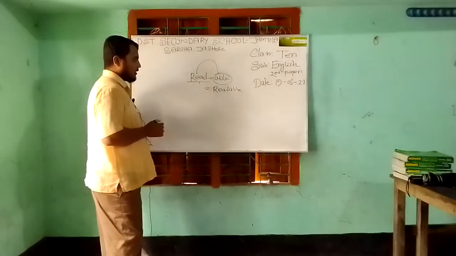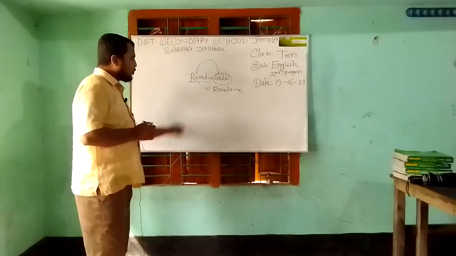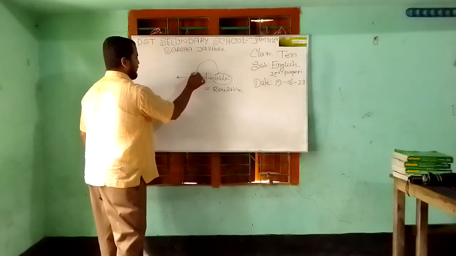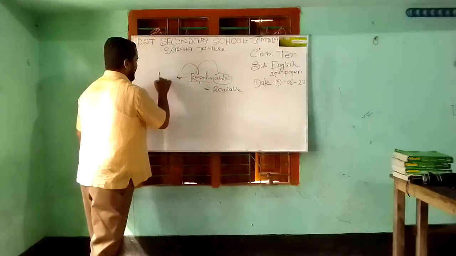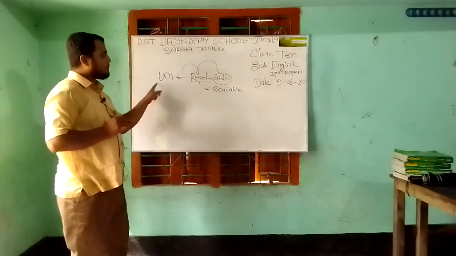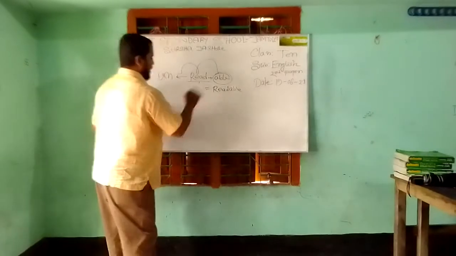If I want to add the prefix un before the root word, it makes a new word, unreadable.